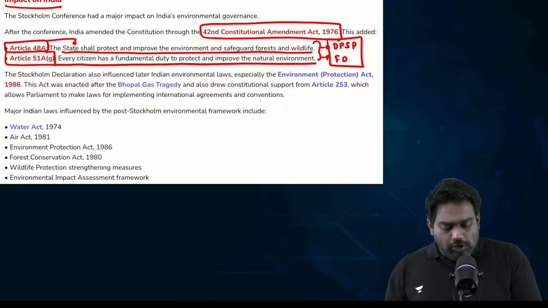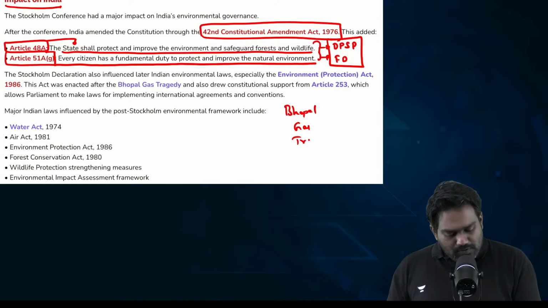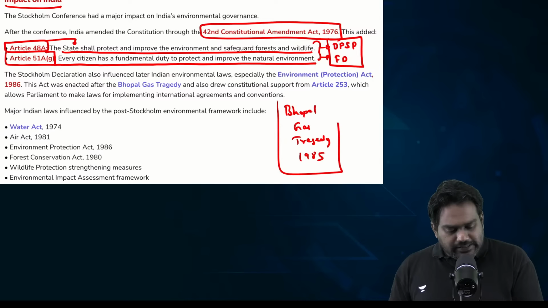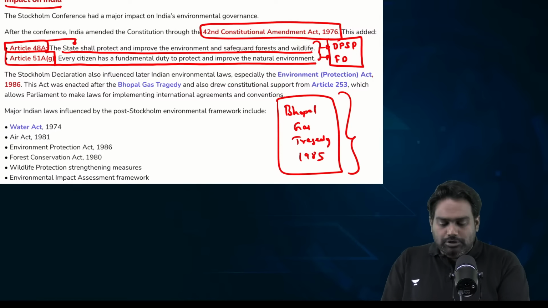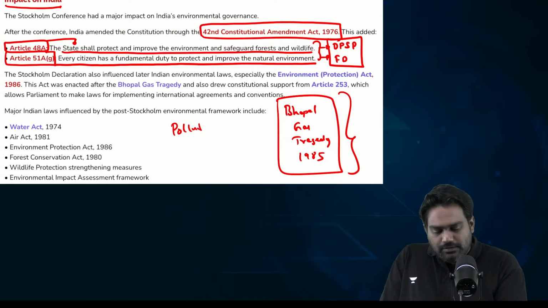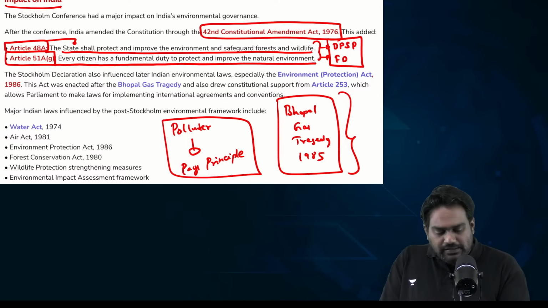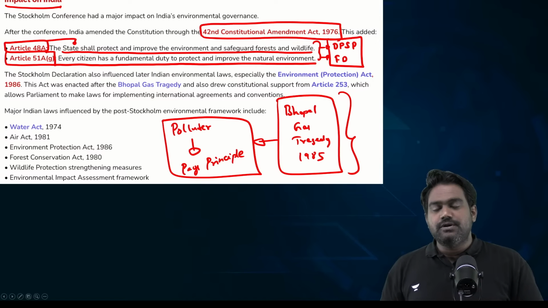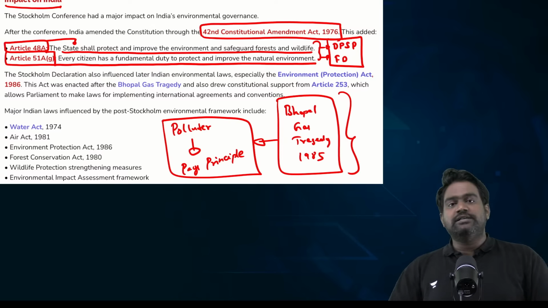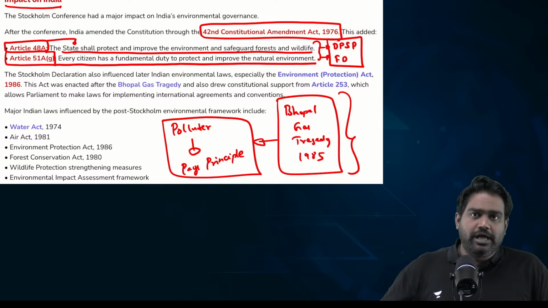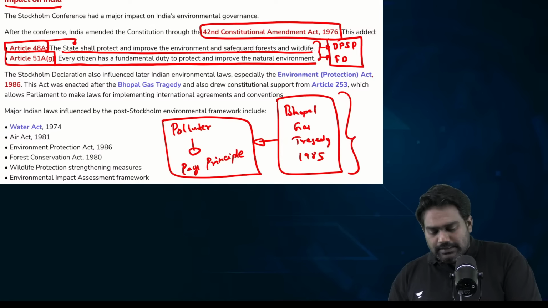Then, following the Bhopal gas tragedy of 1984, India learnt a key lesson that it's important to hold the polluter responsible and accountable, and introduce the polluter pays principle to ensure liability in case of environmental disasters, to ensure that the polluter is held accountable in case of air pollution, water pollution.